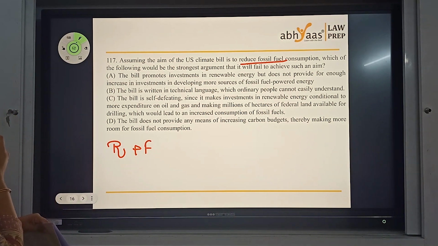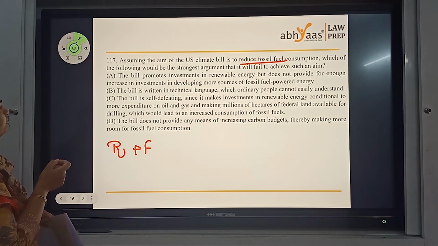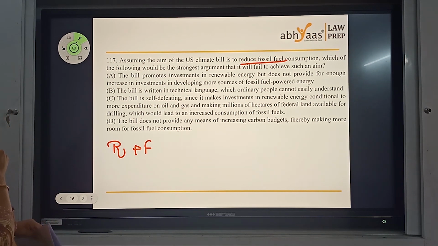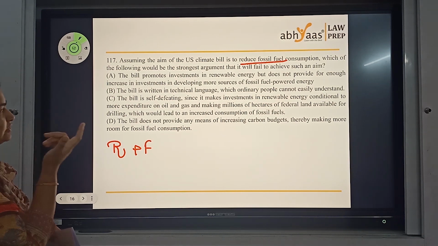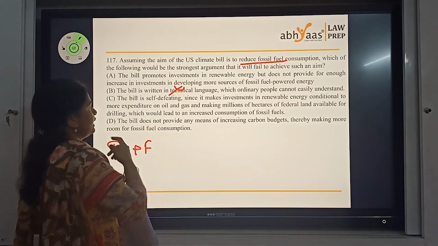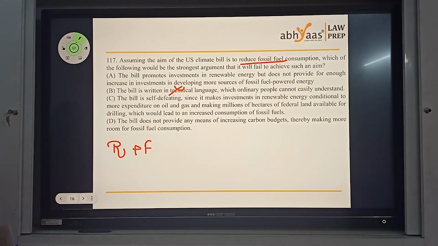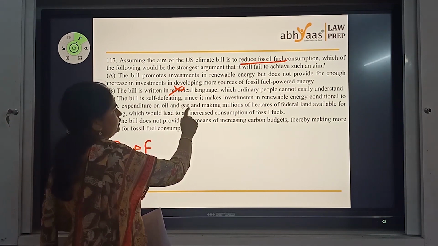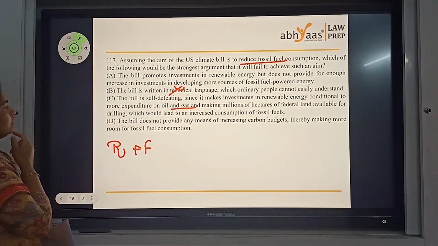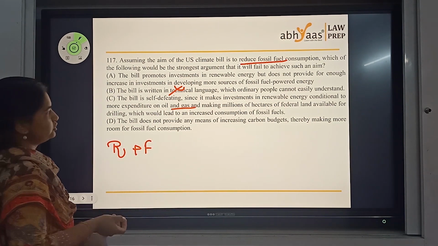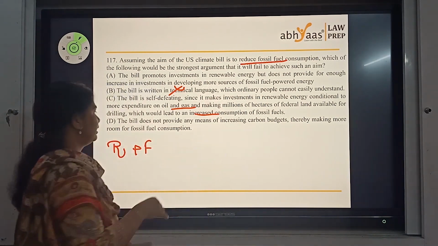The bill promotes investments in renewable energy, but doesn't provide for enough increase in developing more sources of fossil fuel energy. The bill is written in technical language which ordinary people cannot understand. The bill is self-defeating since it makes investments in renewable energy conditional to more expenditure on fossil fuels and oil drilling, which could lead to an increased consumption of fossils. So this looks like an answer.